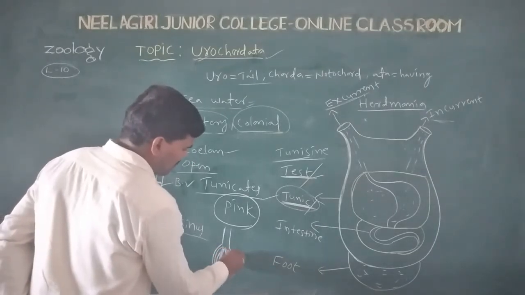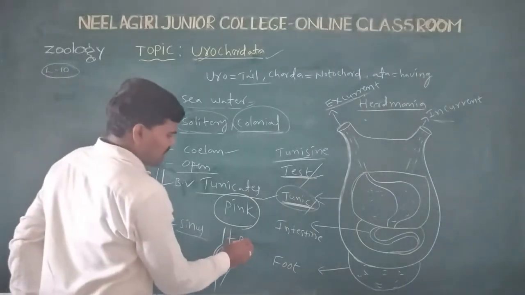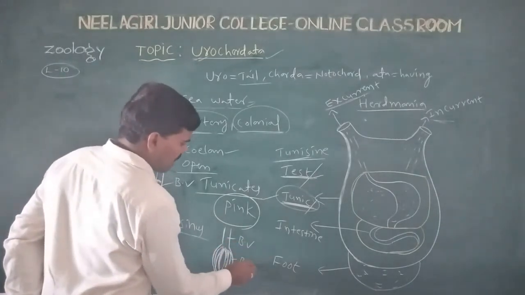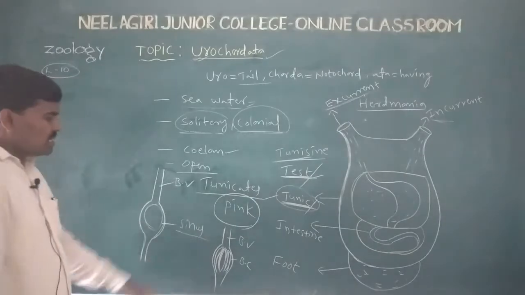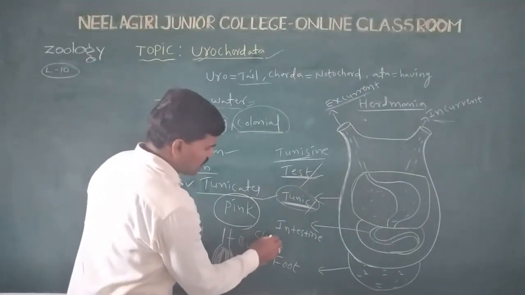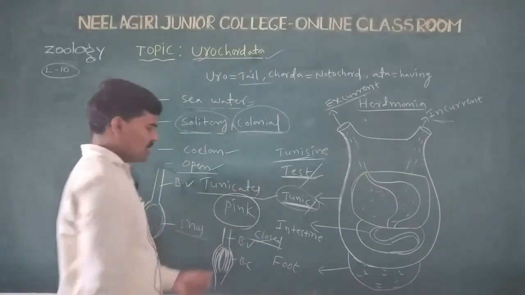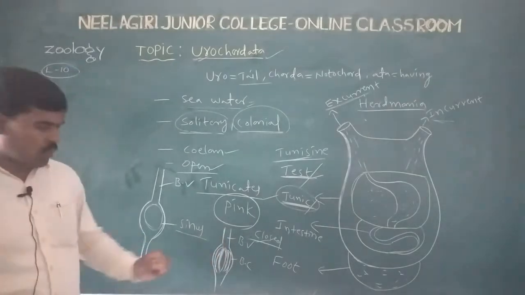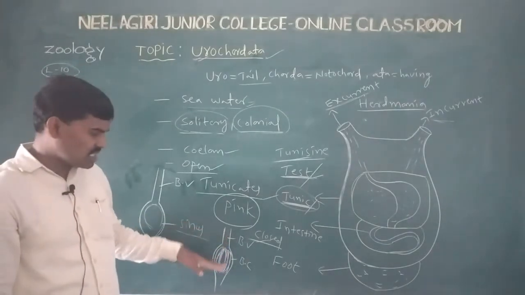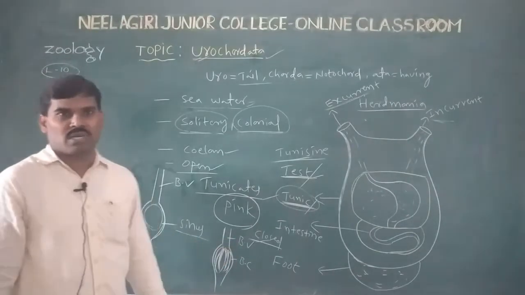This is also blood vessels, and this is the blood capillaries. This type of circulation is called closed type. So, open type and closed type. The closed type means blood flows through the blood vessels and blood capillaries.